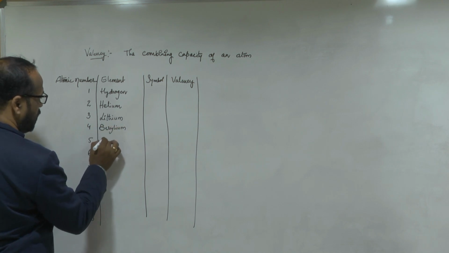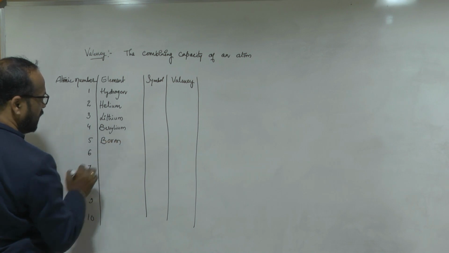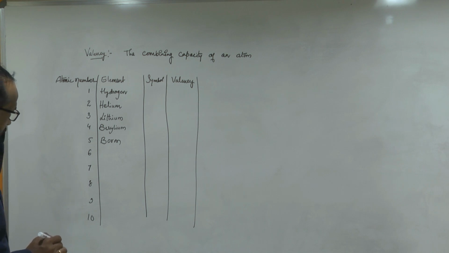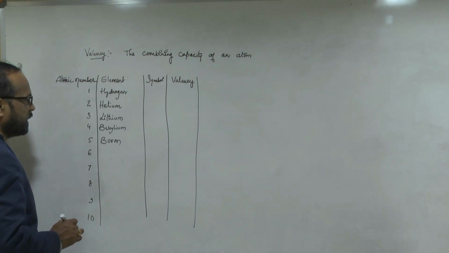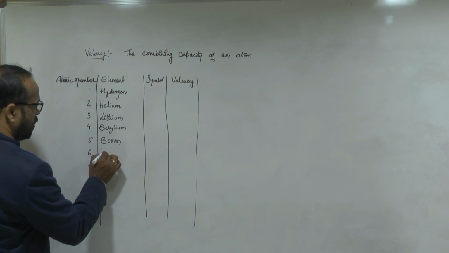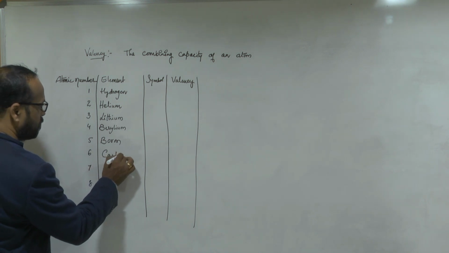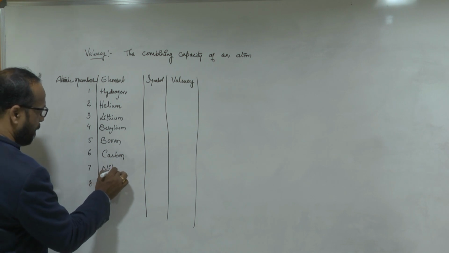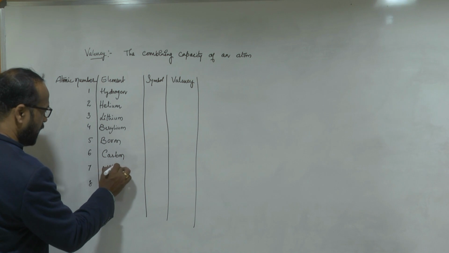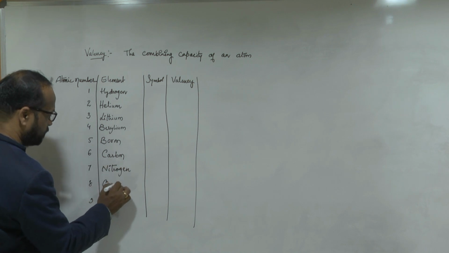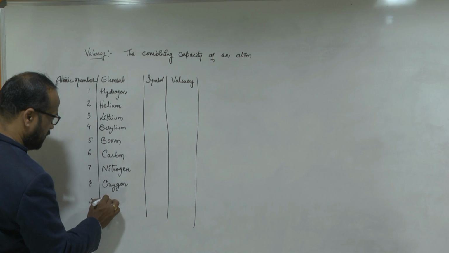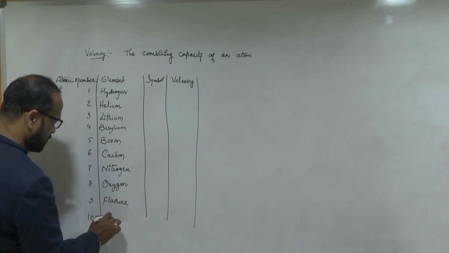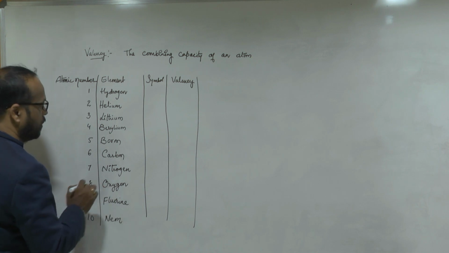Fifth is boron, sixth is carbon, seventh is nitrogen, eighth is oxygen, 9 is fluorine, and 10 is neon. Okay.